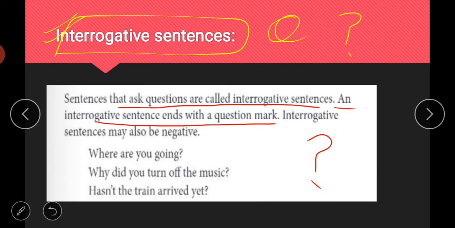Interrogative sentences may also be negative. There is no compulsion that a question must always be positive, so it can be negative also. For example, where are you going, why did you turn off the music, hasn't the train arrived yet. This last one is negative. So interrogative sentences are those which ask a question, and they can be negative also, as in the third, hasn't the train arrived yet.